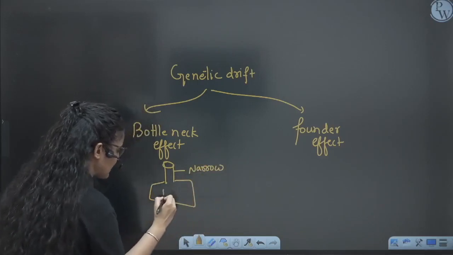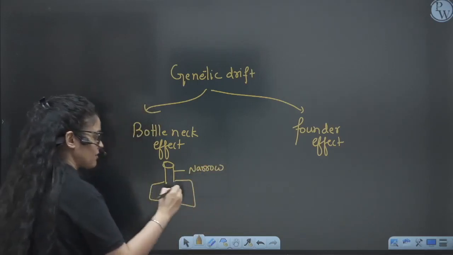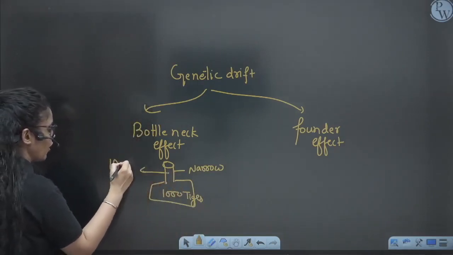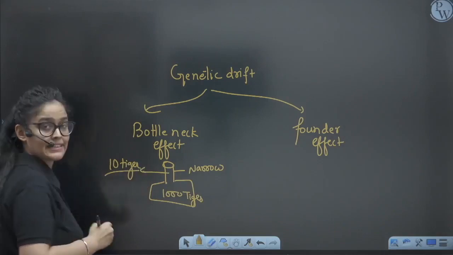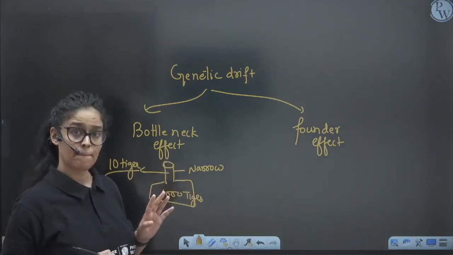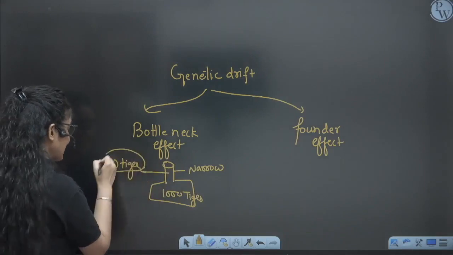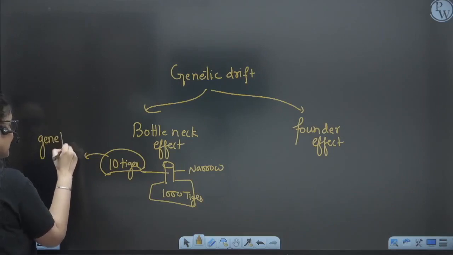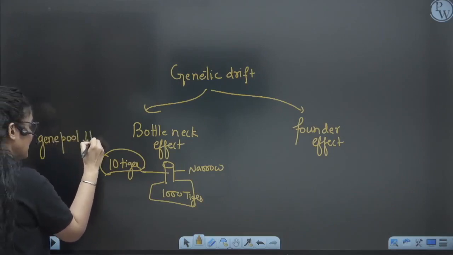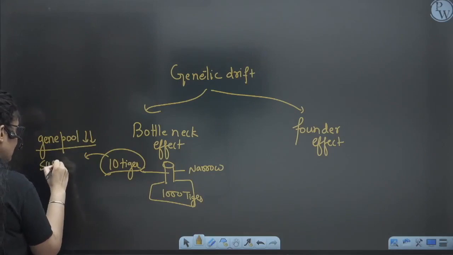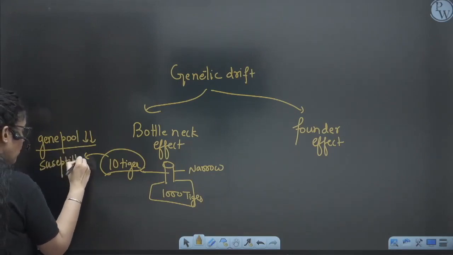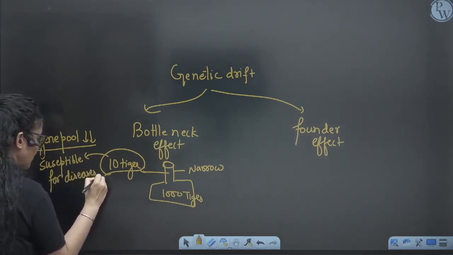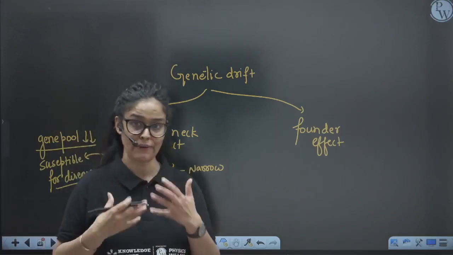That means earlier, suppose we have a population of 1,000 tigers, but now they have reduced to 10. Their number has gone down because of poaching or some accident. Because their number has decreased, their gene pool and genetic variation have reduced, and they become more susceptible to diseases, as they have low variation. If any disease comes, they don't have much variation.